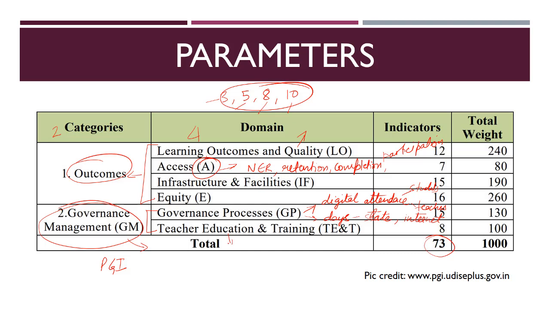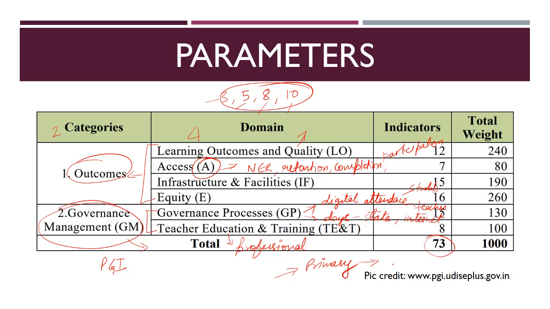In teacher education and training, we are majorly looking at the professional qualifications of the teachers who are employed in the school. In this, we look at whether, for a particular level, for example, primary, upper primary, secondary, senior secondary, the teachers have the education levels which are prescribed for that particular standard or not. So these are the major aspects or the parameters.